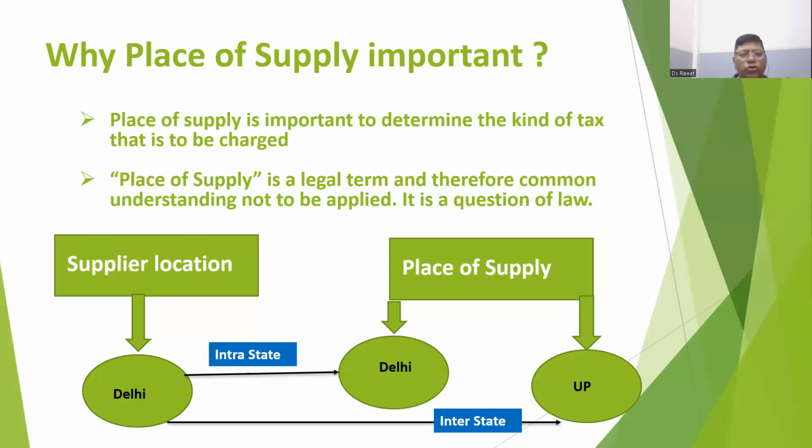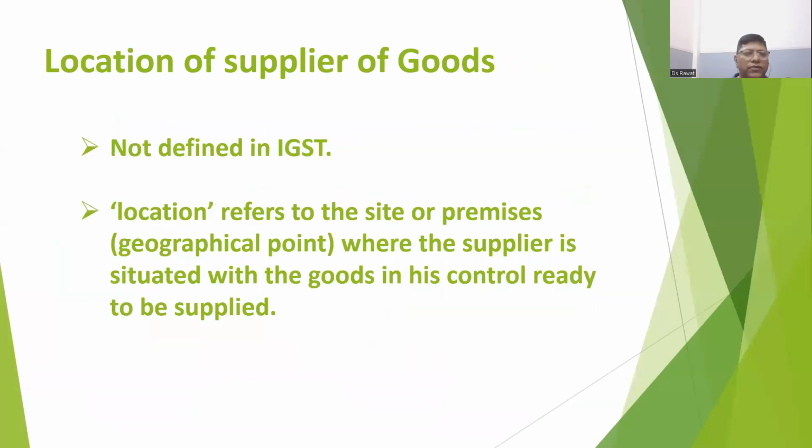Now there are two terms. One is the location of the supplier and second is the place of supply. These two terms we will discuss in the following slides. First, we will discuss what is the location of the supplier of the goods.